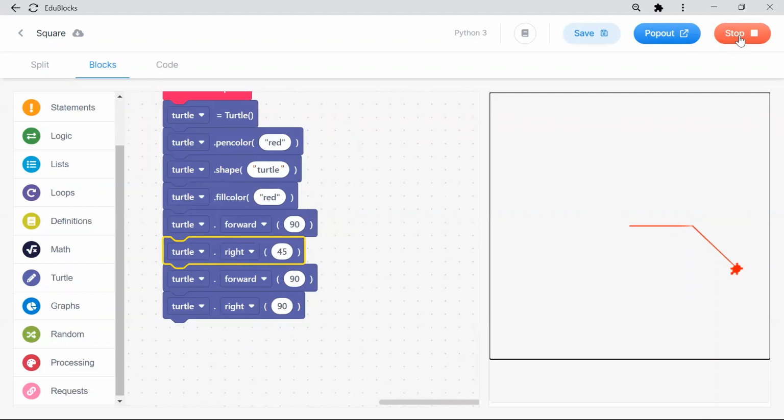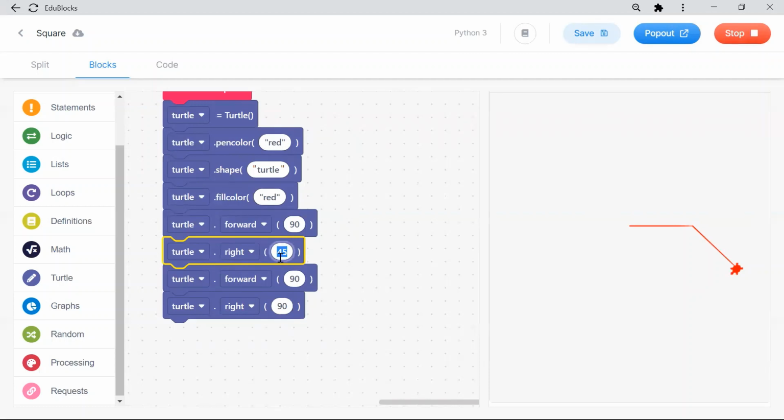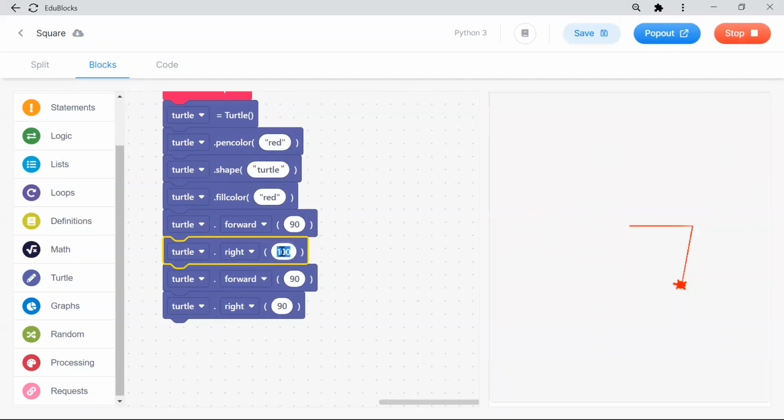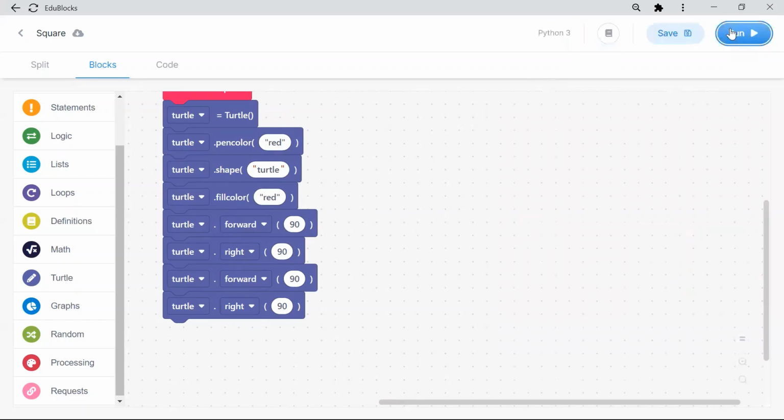Everything you give 100. Why do you give 100? Give 90. Because if I give the angle 100, it will turn to some other angle. For example, if I give my angle as 100, it will turn. See, don't give 100, give everything as 90. This is a square. We are not drawing a triangle. A triangle means you have to give a different angle, but this is a square. So give everything forward 90, right 90, forward 90, right 90. We are going to repeat the same thing.